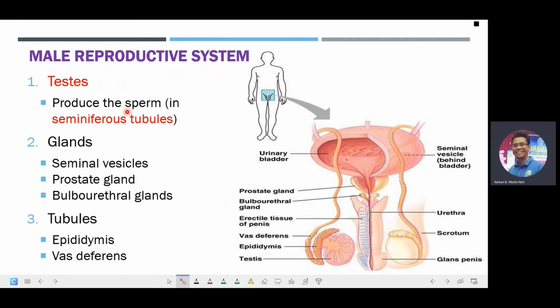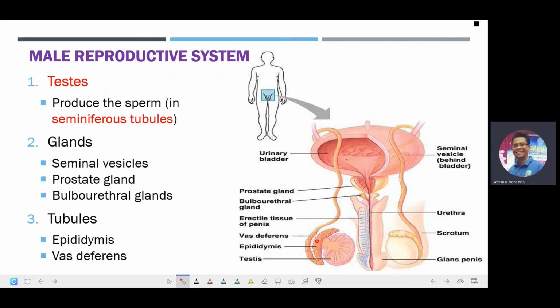And actually the sperm production occurs in tubules over here, known as the seminiferous tubules. So this will be the testis, and there will be many seminiferous tubules inside this organ. And we need to know that one individual normally will have two testes, one on the right hand side and one on the left hand side.